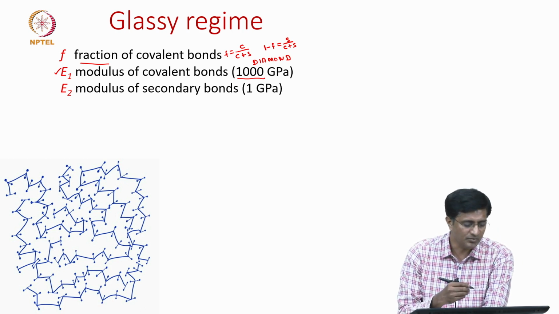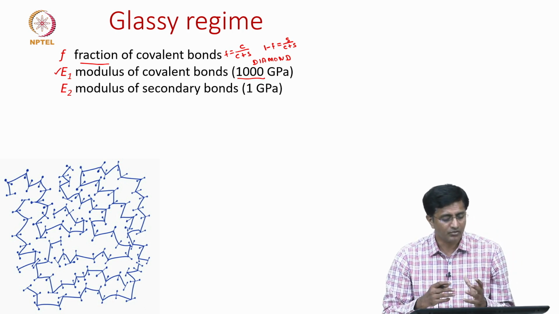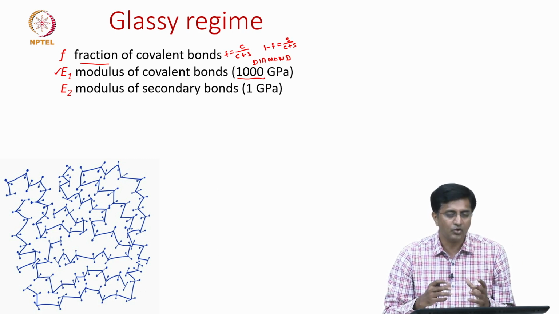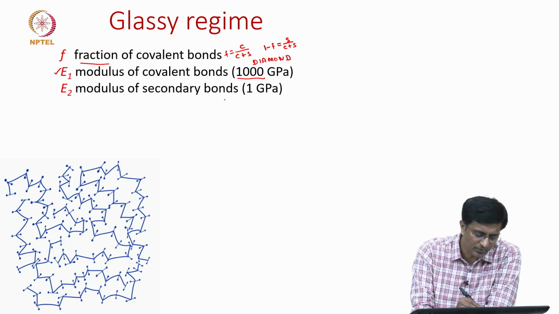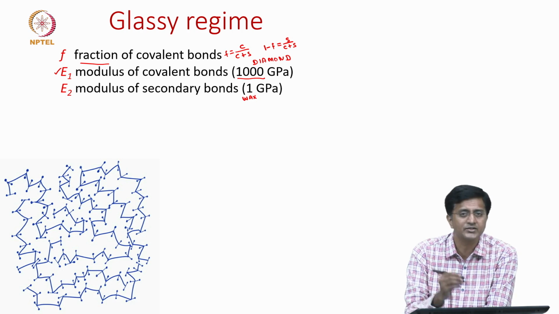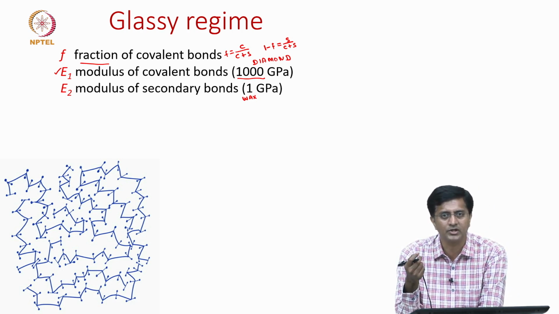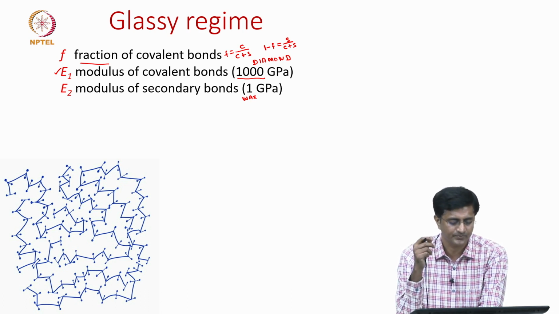But the other extreme is an example where we find only secondary bonds and either 0 covalent bonds or very few covalent bonds. The example for this is paraffin wax, the wax used in candles or maybe even in crayons. These are made from a petroleum product, but these are mostly secondary bonds, which is the reason why they are very soft.